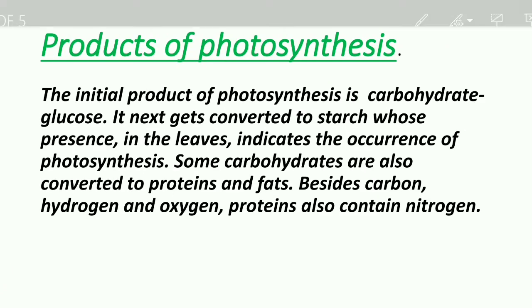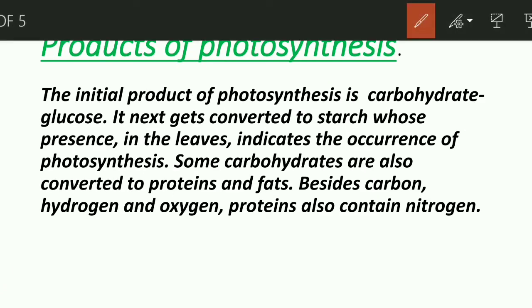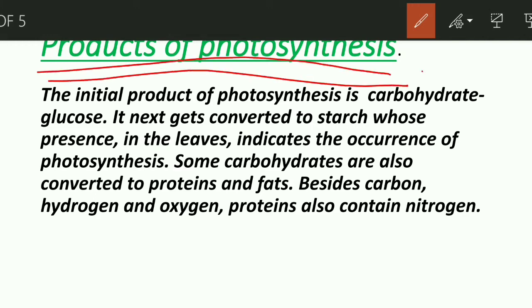Products of photosynthesis. What are the main products of photosynthesis? There must be some product if there is a reaction. The initial product of photosynthesis is carbohydrate, which is stored in the form of glucose. It next gets converted to starch, whose presence in the leaves indicates the occurrence of photosynthesis.